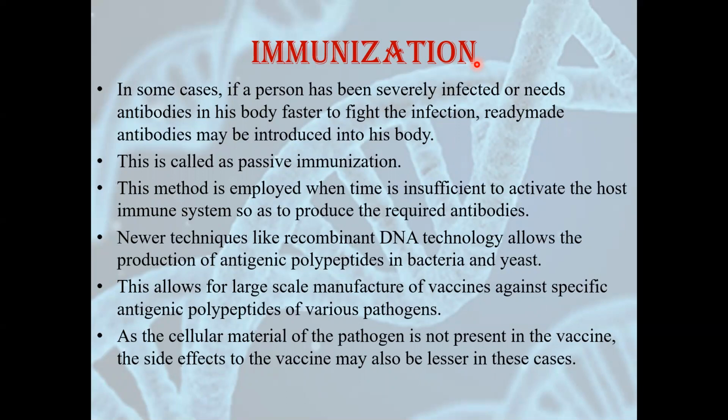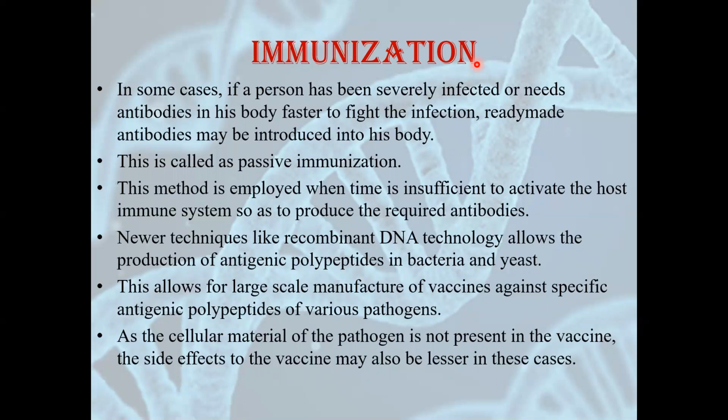Here there is no time to activate the host's immune system, because until the host immune system is activated, the virus will be very strong, the pathogen will be very strong, and it will kill the person. New techniques are involved in this, like recombinant DNA technology. They allow the production of antigenic polypeptides in bacteria and yeast. And if antigenic polypeptides are formed here, this will allow large-scale manufacture of vaccines against specific antigenic polypeptides of various pathogens. This method is still going on. Many scientists are trying to develop this method.